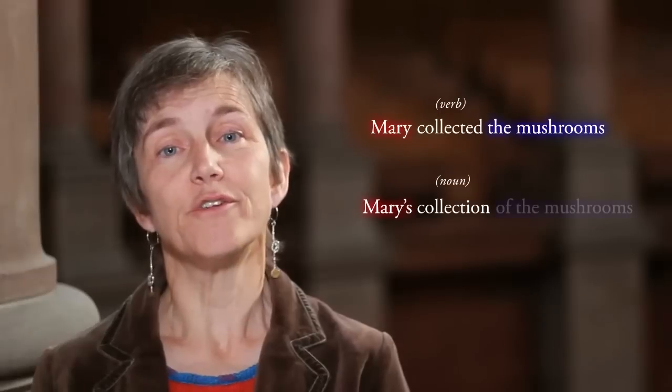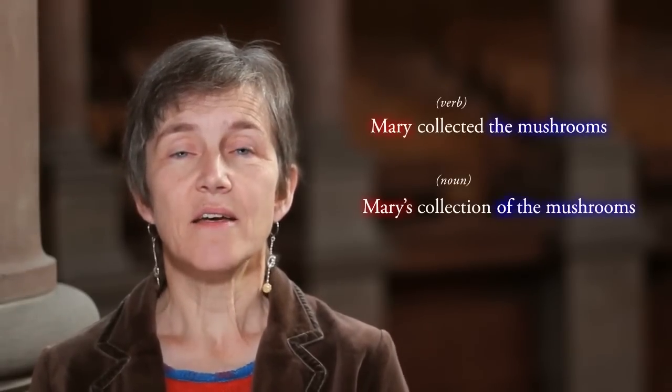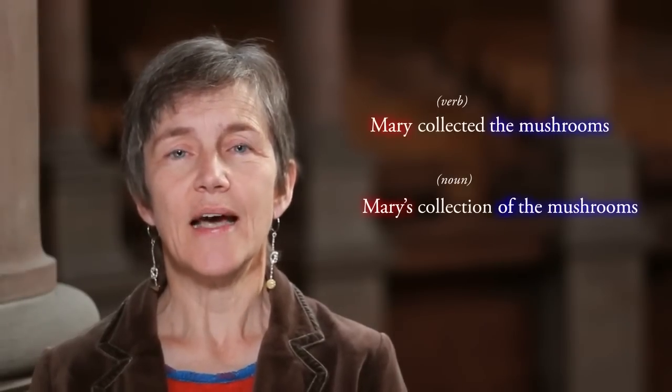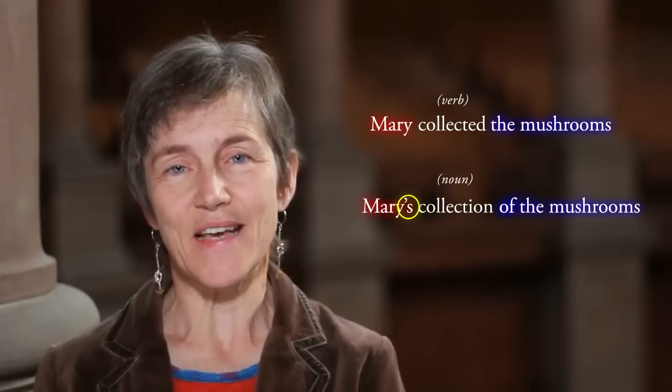So in a sentence like "Mary collected the mushrooms," we have two noun phrases, Mary and the mushrooms. In the corresponding nominalization, we get "Mary's collection of the mushrooms." So there's two differences there. One is that the subject argument in the case of the nominalization has this cliticized 's attached to it, the possessive marker.